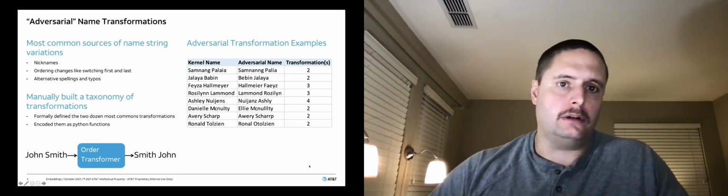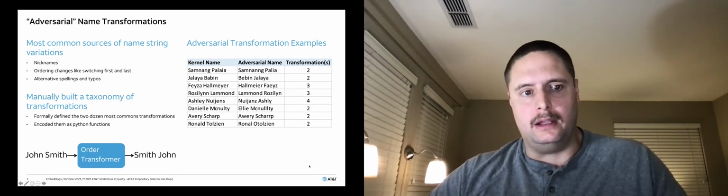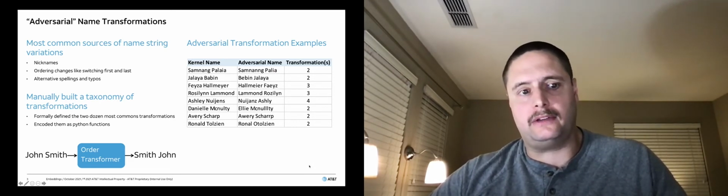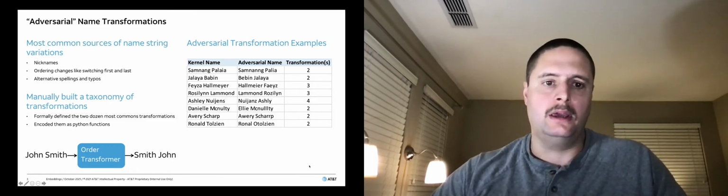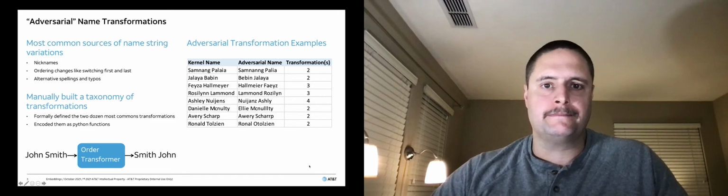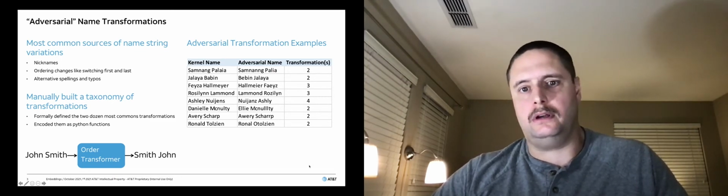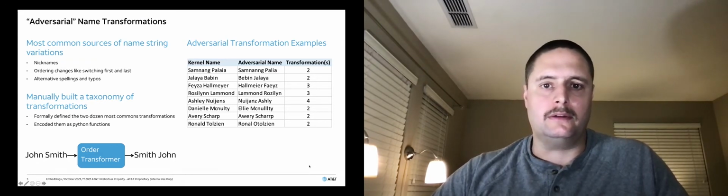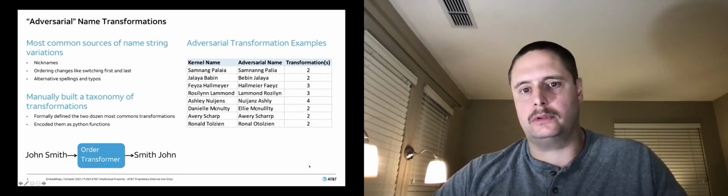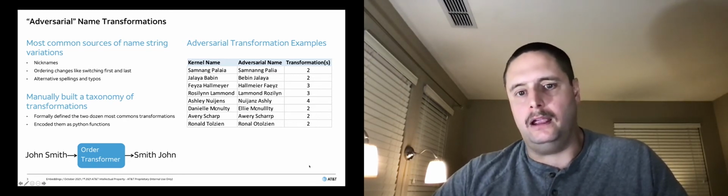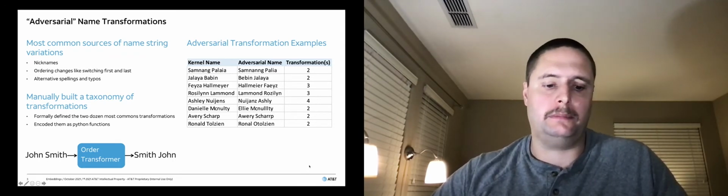We analyzed a large set of successfully matched name variations, and from that manually built up a taxonomy of name transformations and formally codified them as Python functions. The table on the right shows the output of some of these functions on generated names. The first two rows display examples of spelling and order transformations, and the third row from the bottom shows a nickname as well as a spelling transformation.